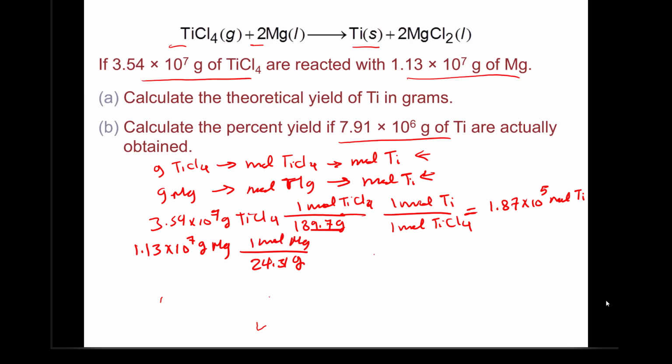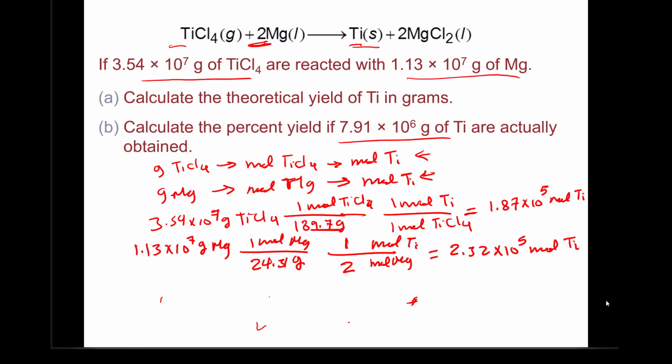Then find out the moles of titanium that would form by converting moles of magnesium to moles of titanium. That ratio can be found from the equation here. It's 2 moles of magnesium forming 1 mole of titanium. So it would have formed 2.32 times 10 to the power 5 moles of titanium.